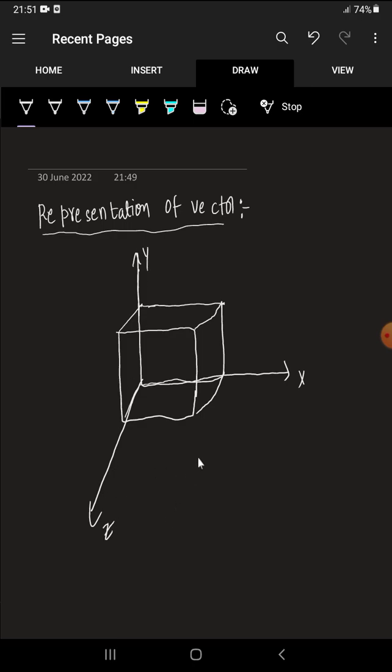So we have three axes: x-axis, y-axis, z-axis. So this is three-dimensional geometry. Three-dimensional geometry is useful to analyze the spatial motion of the body also.